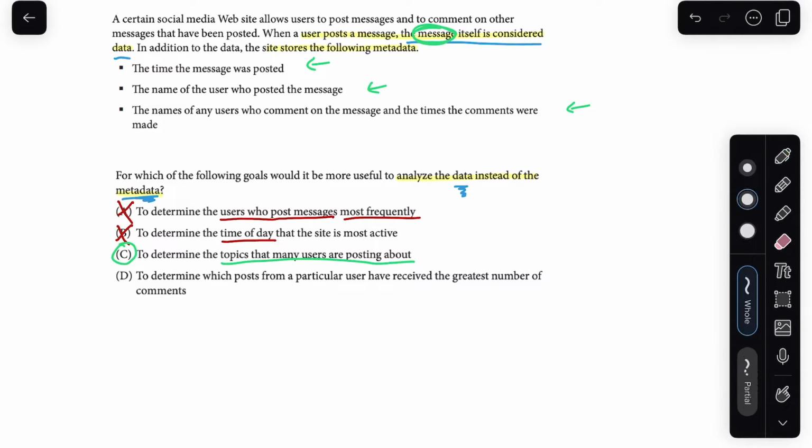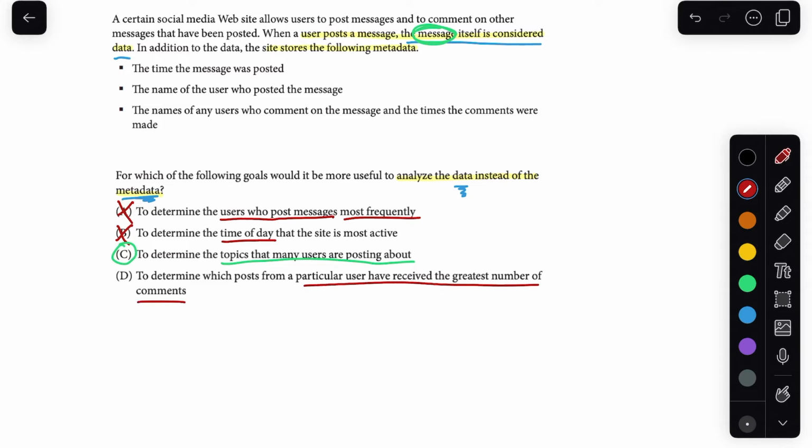Let's go ahead and see why D is not the right answer. With D, to determine which posts from a particular user have received the greatest number of comments, also not the right answer. Here we would need to use the name of the person who posted the message and then also the names of anyone who commented on them and the times that they were made. So we only need metadata to figure out which posts have received the greatest number of comments. We don't need to care about the content of the actual post, only the metadata. So the correct answer for this problem is C.